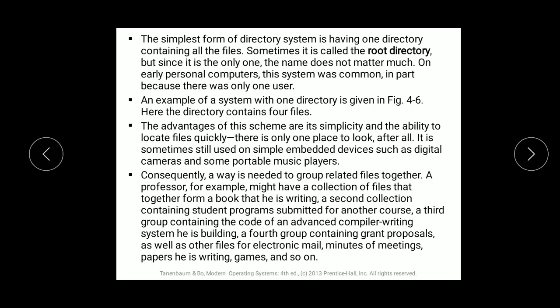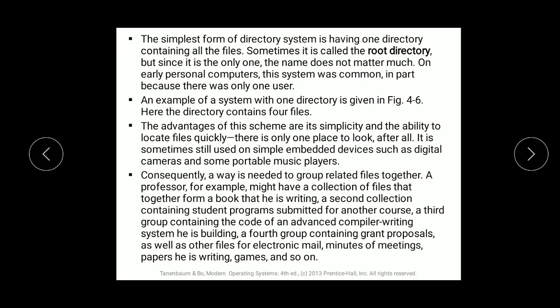For example, a user might have a collection of files that together form a book that he is writing, a second collection containing students' programs submitted for another course, a third group containing the code of an advanced compiler-writing system he is building, and a fourth group containing grant proposals as well as other files for electronic mail, minutes of meetings, papers he is writing, games, and so on. So this is a very easy example: a person is performing some tasks, and those tasks are at different levels.